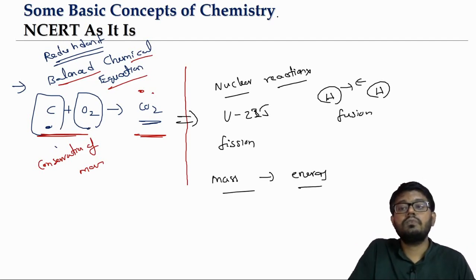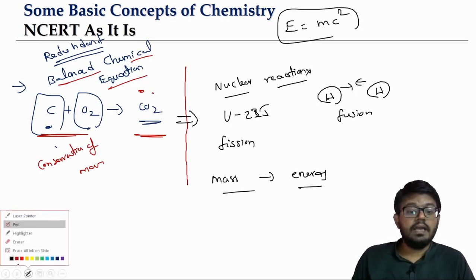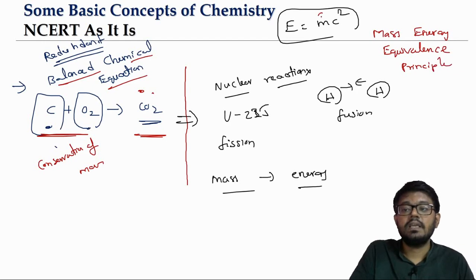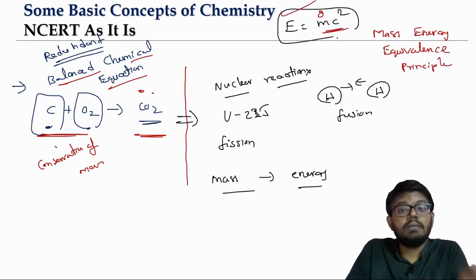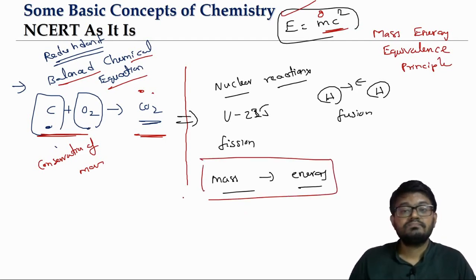I'm sure a lot of you would have seen, in science exhibitions, the formula E is equal to mc square in the background. You know what that formula is for? That formula is called Einstein's mass-energy equivalence principle. It says if you have a mass m and you convert it into energy, this much amount of energy will come. What is the energy formula? m into c square. You know what c is? c is the speed of light. So in nuclear reactions, mass will not be conserved.